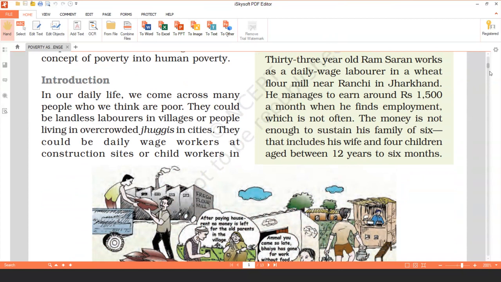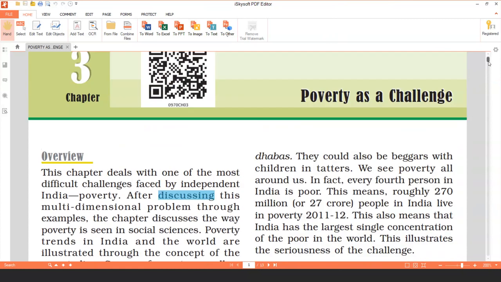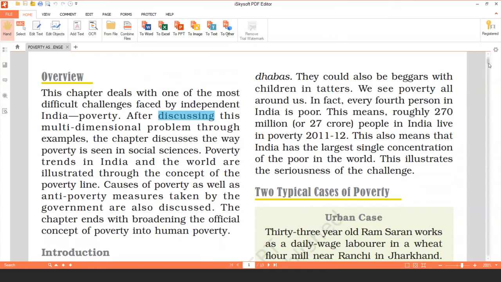Now, these jhuggis belong to whom? They may be of daily wage workers who are working at a construction site, or you may even see child workers, which we call child labor. Maybe in a dhaba nearby, in a restaurant, we see a lot of child labor around us working there.